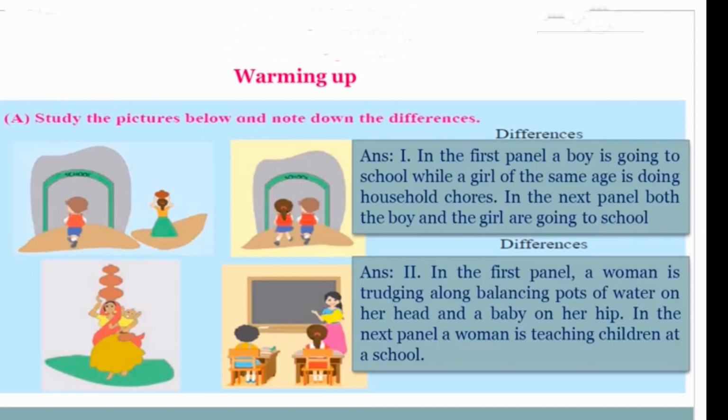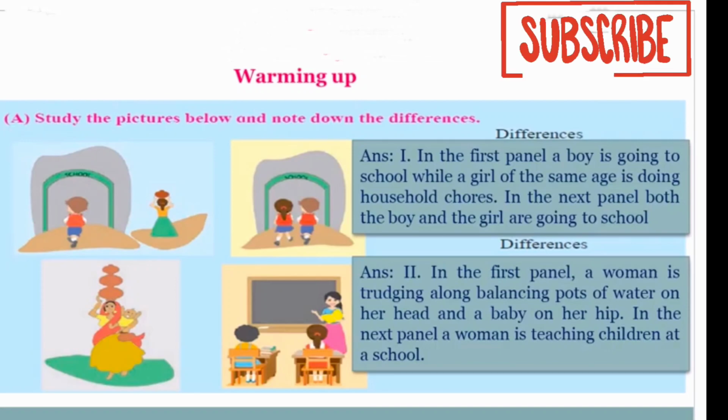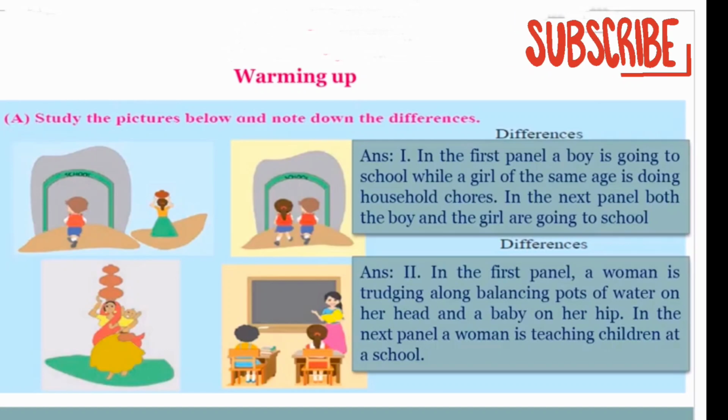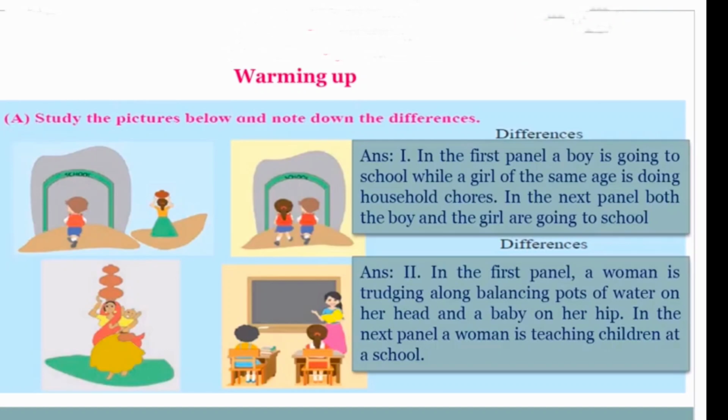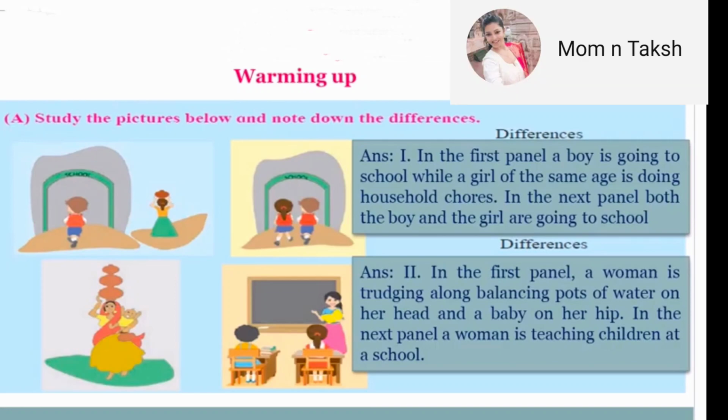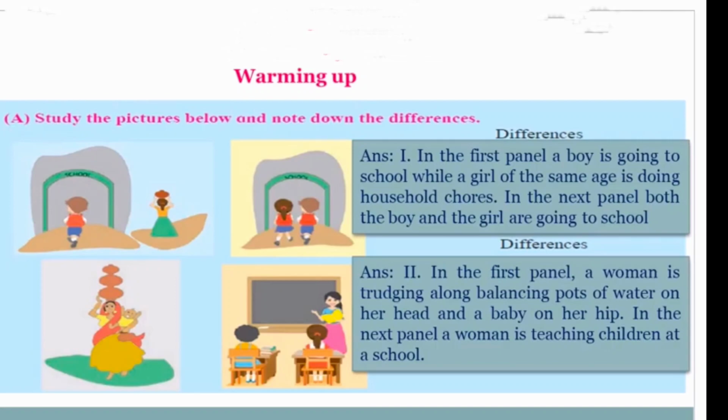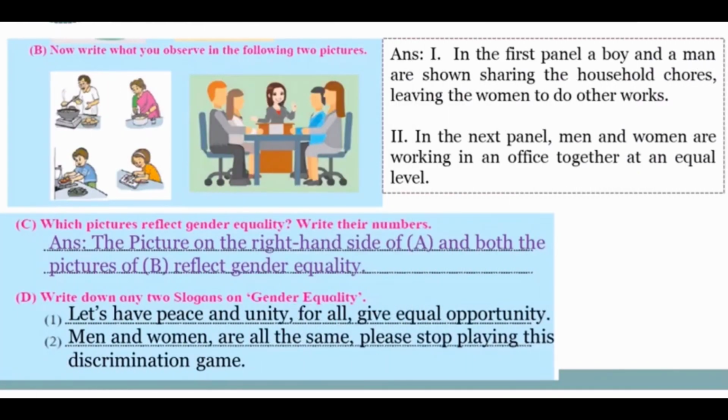That is, study the picture below and note down the differences. In the first panel, a boy is going to school while a girl of the same age is doing household chores. In the next panel, both the boy and girl are going to school. Next one, in the first panel, a woman is trudging along, balancing pots of water on her head and a baby on her hip. In the next panel, a woman is teaching children at school.